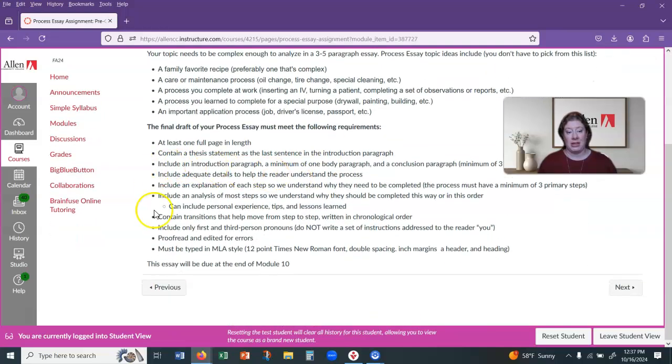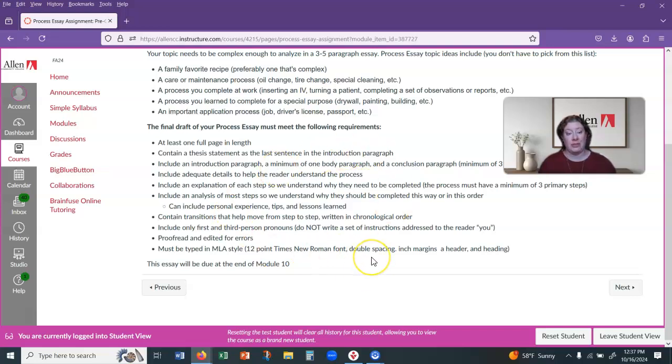So the essay itself, it needs to be a page long at least. The majority of topics will be more than a page. Typically, there are at least 3 paragraphs, which should give you about a page and a half probably. And so you have to have at least 3 full paragraphs, introduction, body, conclusion. But most students will have more than that. And so don't feel like you have to cram everything into that one body paragraph. You can separate it out. That's the minimum, which means that you definitely can do more than that.